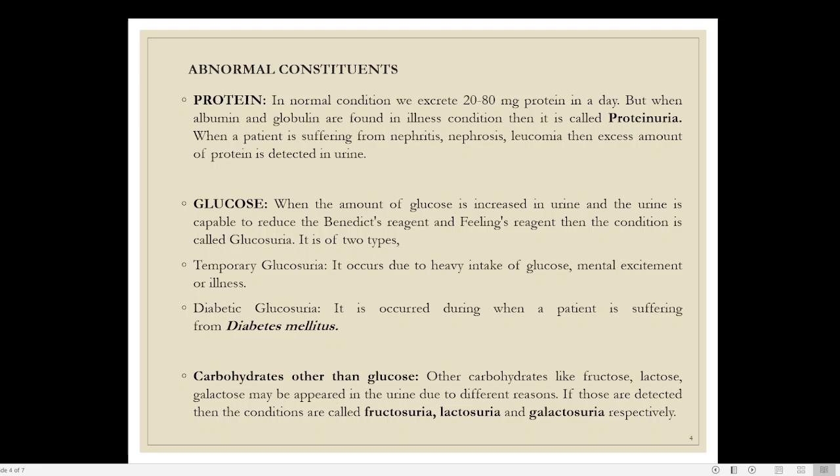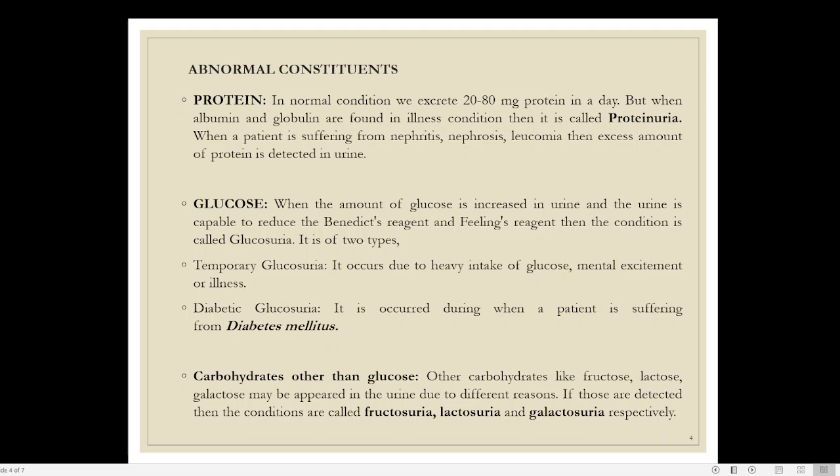So glucosuria is a situation in which the urine contains glucose, and that will be of two types: temporary glucosuria or permanent glucosuria. For example, when you are eating too much sugar, a lot of chocolates, a lot of ice cream, and other sweet things, then there will be a slight increase of sugar in your blood and in your urine for some time. But that is only for 1 or 2 days. After that it will be normal.